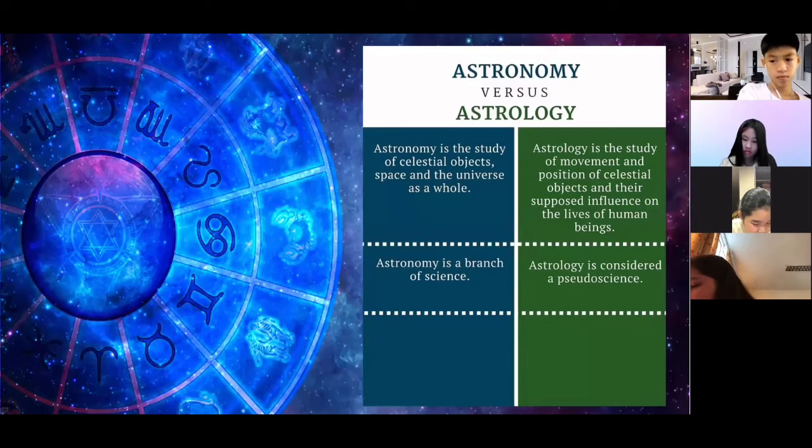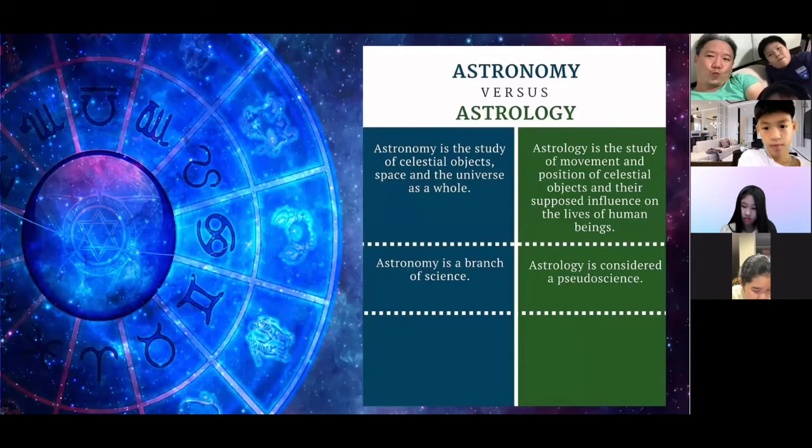It's not a real science, not a real study of science, but because they are using science to predict or identify the future of the person or what's happening to the person, they call it a pseudoscience.